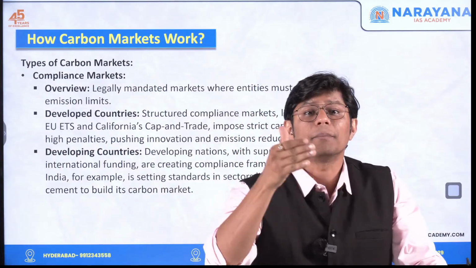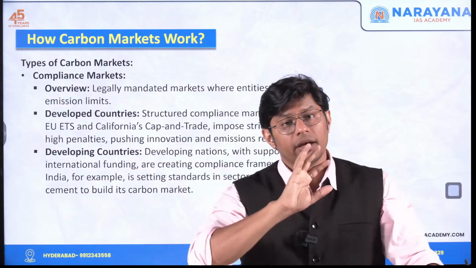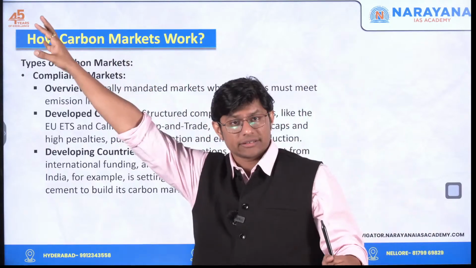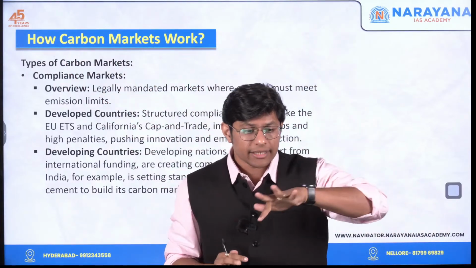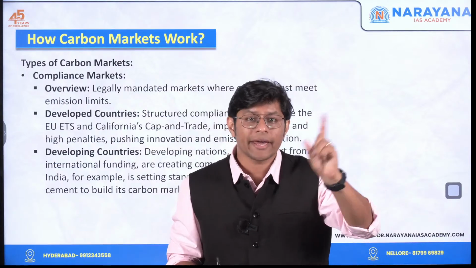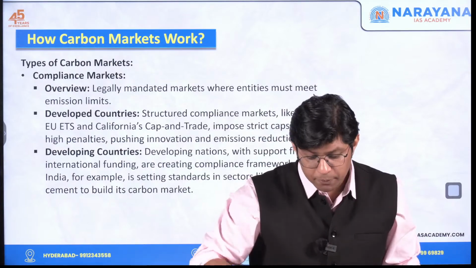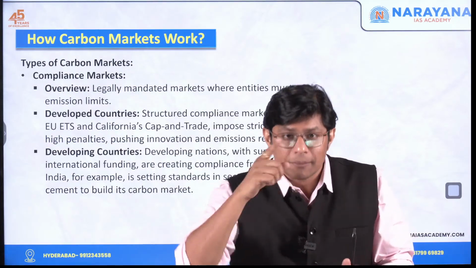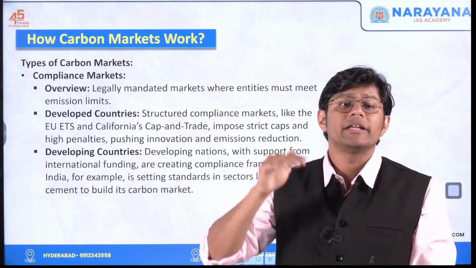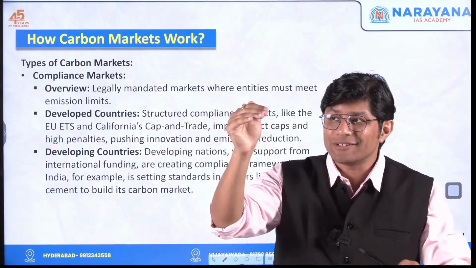This is known as compliance. For example, this happens in the developed countries. In developed countries, the government will ensure that all the companies running in their country are complying by the target or by the rules. And what is the rule? To reduce carbon emission.